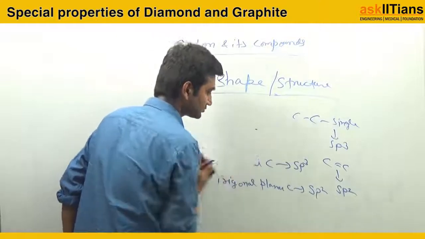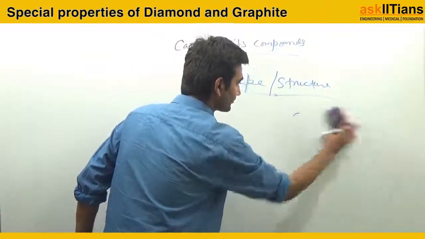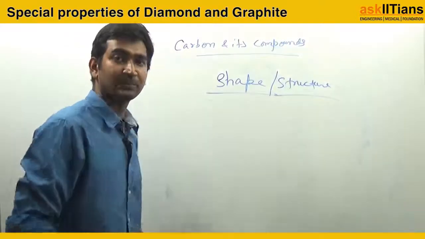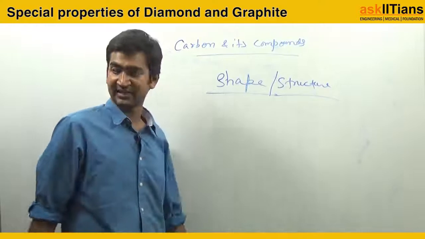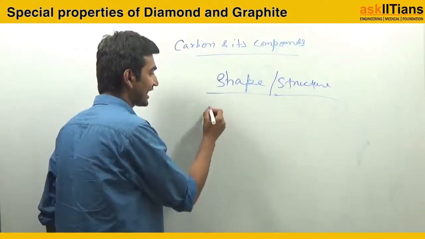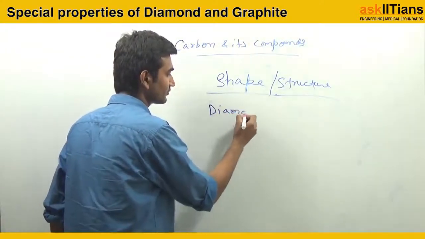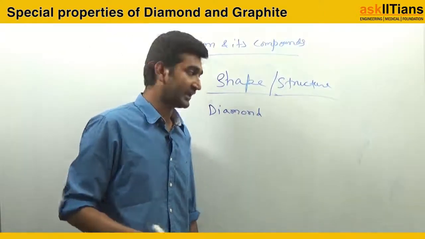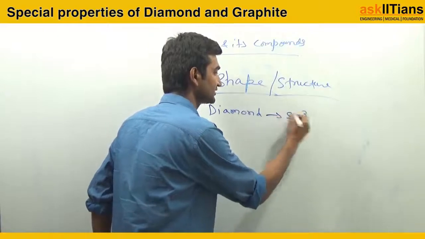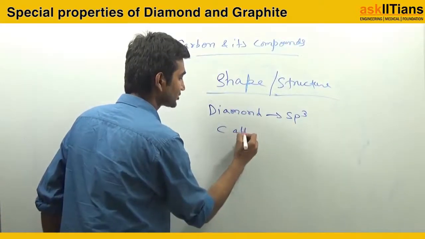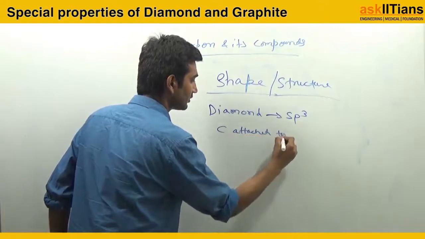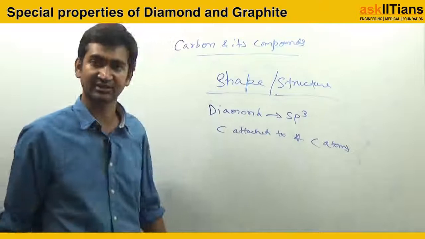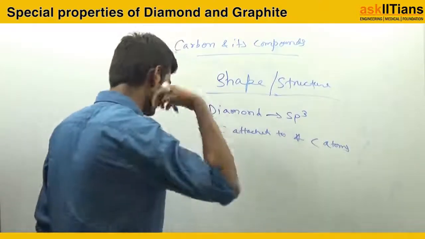Now students, for the properties of diamond and graphite, you should know that in diamond the carbon is sp3 hybridized, meaning the carbon is attached to 4 carbon atoms. 4 carbon atoms से attach होता है, and that is something like this.